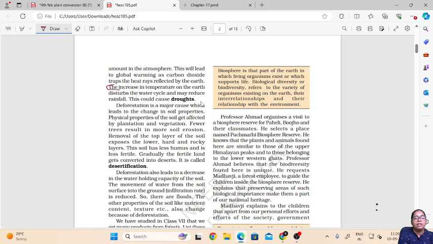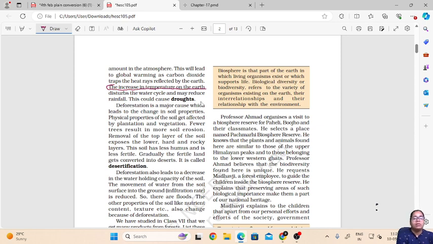If there are no trees, then there is no use of carbon dioxide, because basically carbon dioxide from the atmosphere is used by the trees to prepare their food, that is in the process of photosynthesis, and then oxygen is released. If there are no trees, how will photosynthesis take place?